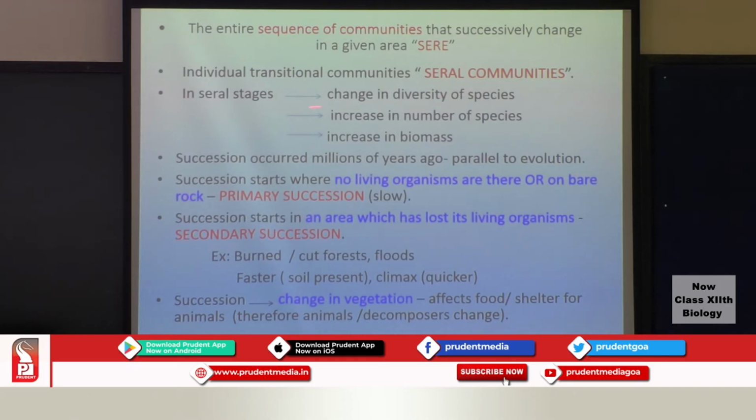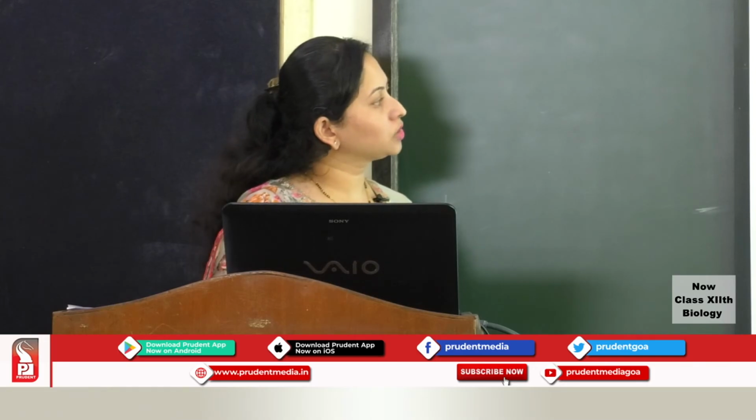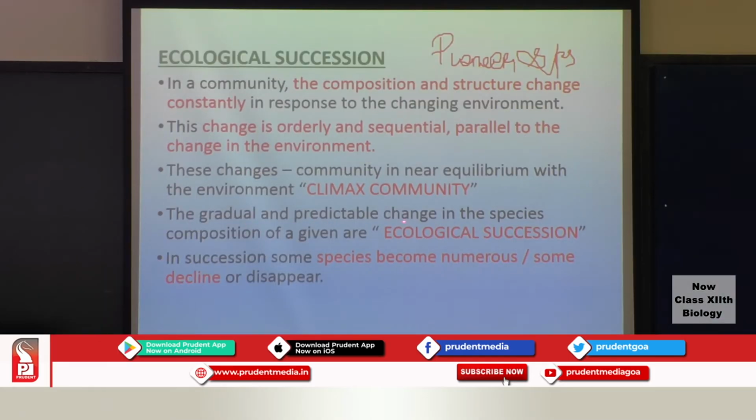Now, in these seral stages, there could be various types of species. There will be different types of plants, different species occupying the area, then an increase in the number of species, plus an increase in the biomass. These are some features of the seral stages. So, succession is a gradual as well as predictable change in the species composition of a given area.